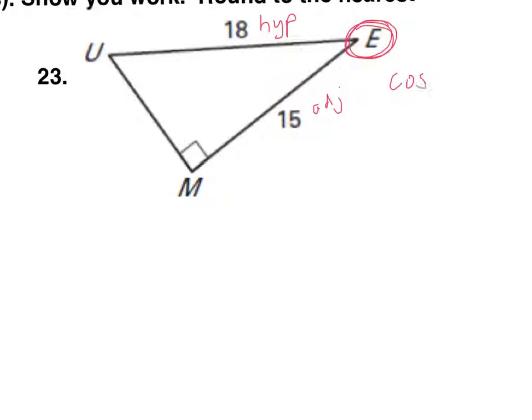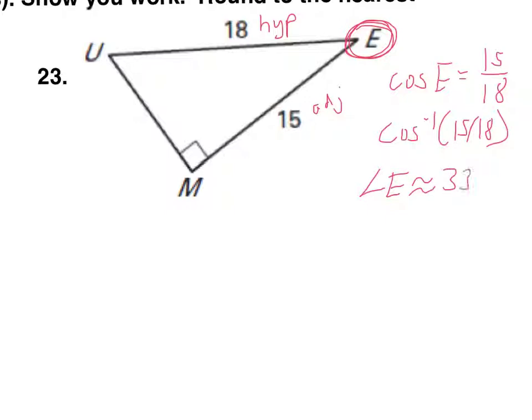This is the hypotenuse. Which function is adjacent and hypotenuse? Cosine. So I could say the cosine of E is 15 over 18. But if you want to know what E actually is, you're going to do inverse cosine 15 over 18. And if you enter that in, inverse cosine 15 divided by 18, it equals 33.6 approximately. So angle E is approximately 33.6 degrees.